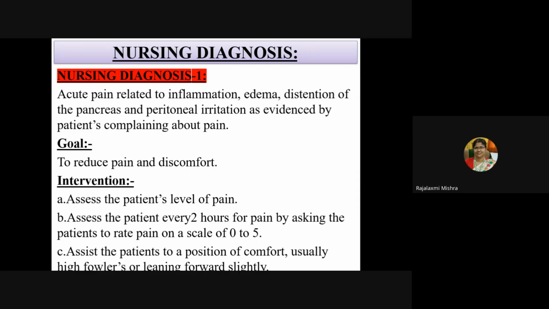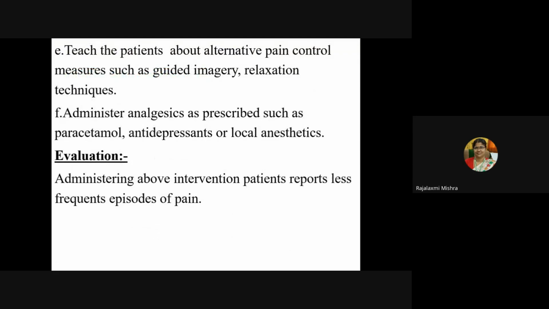Here the diagnosis is given. So monitor the patient's pain, as I said, every 2 hours. You will do the pain assessment with a scale, the visual analog scale. Then assess the patient's position, give a comfortable high pillow position, leaning forward slightly, which may give relief to the patient.